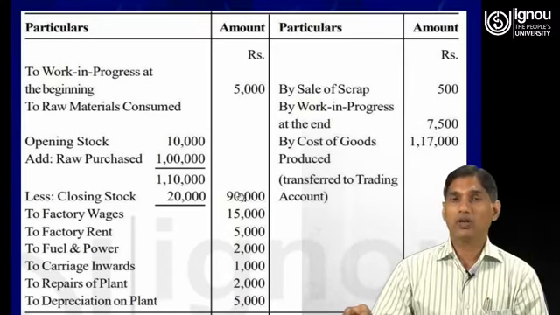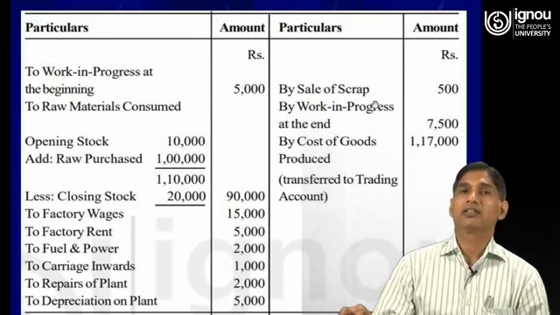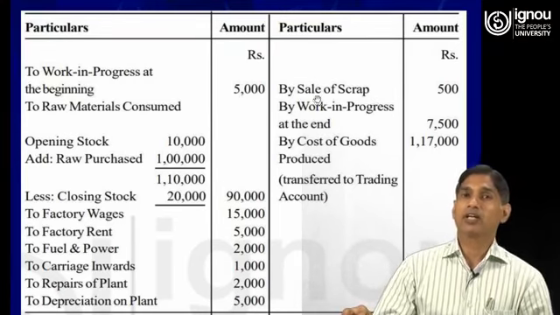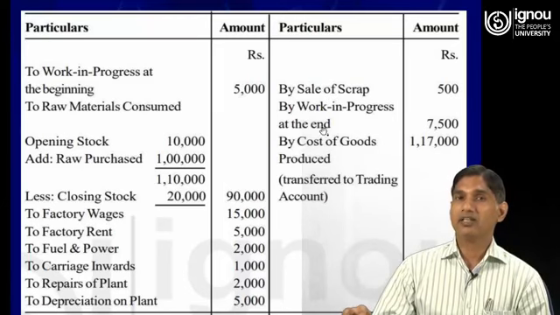The total of the debit side of the manufacturing account is 1,25,000. If we subtract the credit side items, sale of scrap 500 and work in progress at the end 7,500, the total is 8,000.